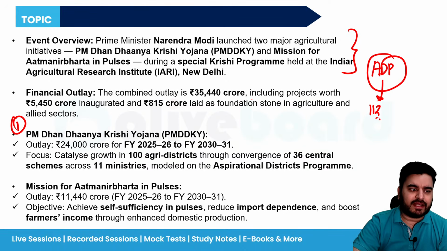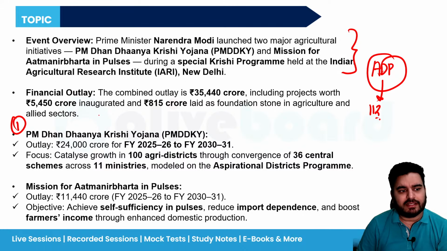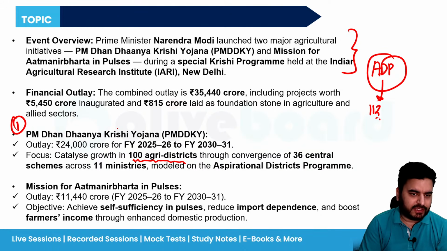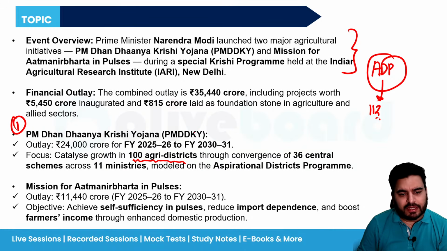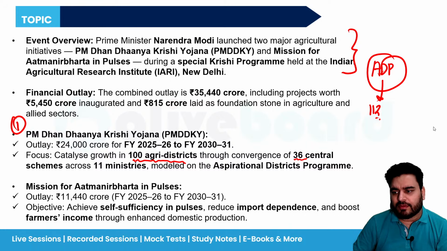On a similar line, under the Prime Minister Dhanya Dhanya Krishi Yojana, 100 districts have been selected across India, keeping in mind that one district must be there from every state. They are going to converge around 36 central schemes in these districts.